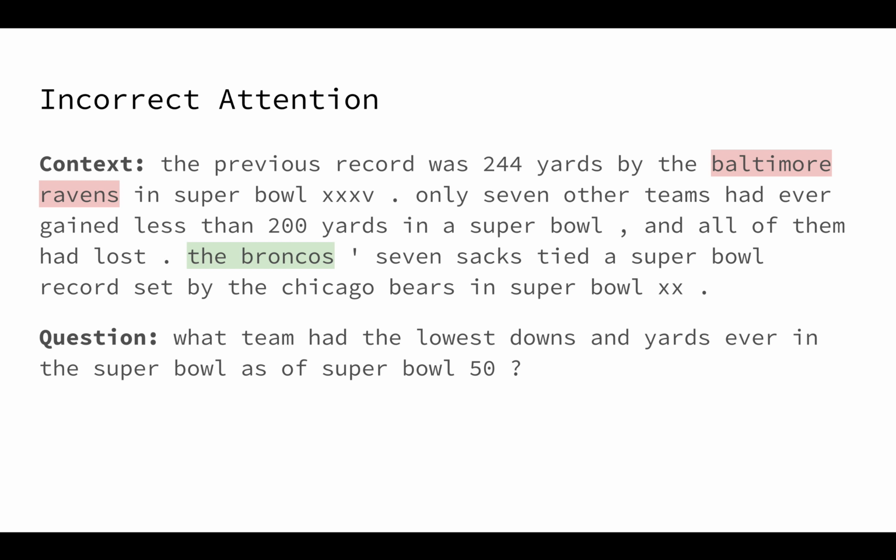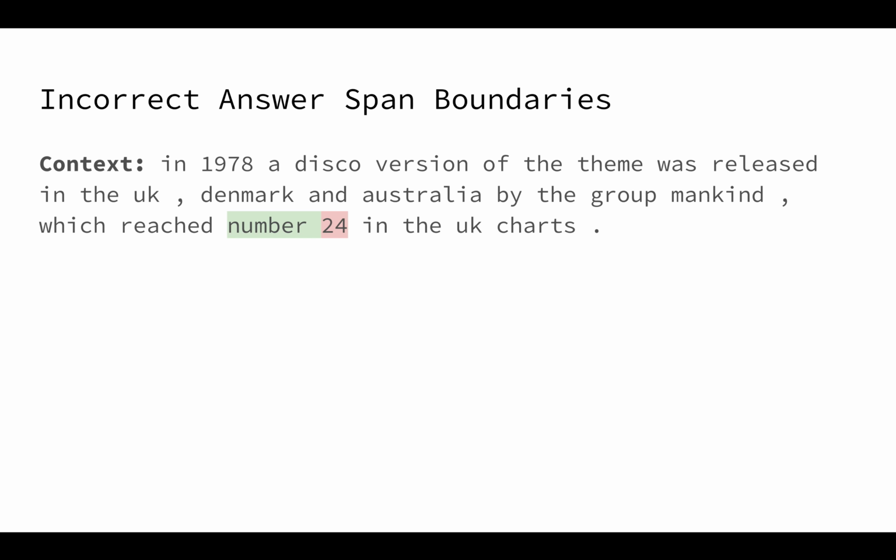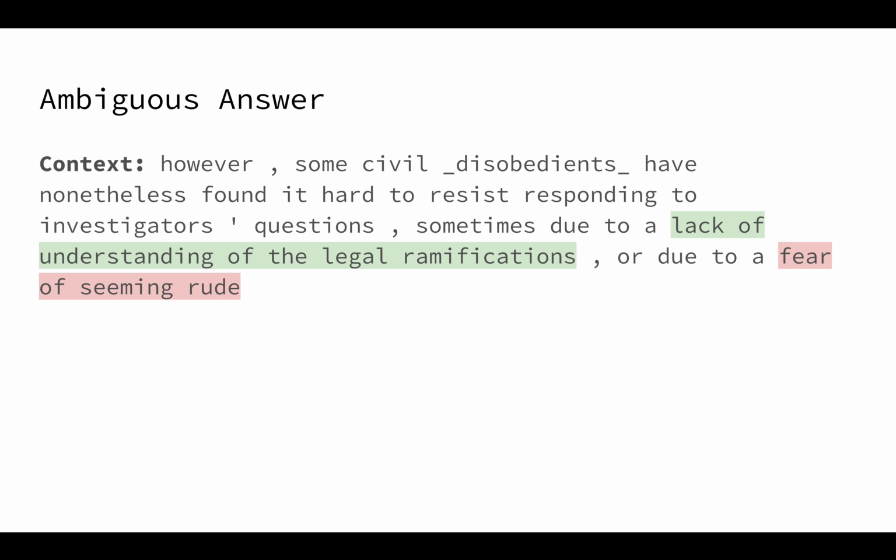We also briefly categorize all our incorrect outputs. One of these is incorrect attention, where our model attends to different parts of the context, but incorrectly. So we see here that Baltimore Ravens is a team just like the Broncos, but our model chooses the wrong one to attend to. A different one is incorrect answer span boundaries, where the correct answer is number 24 and our model outputs 24. The third one is a little bit trickier, but this is an ambiguous answer, where the correct answer could be either of these, but our model picks the latter while the correct answer is the former. And it's difficult to tell which one is the correct one.